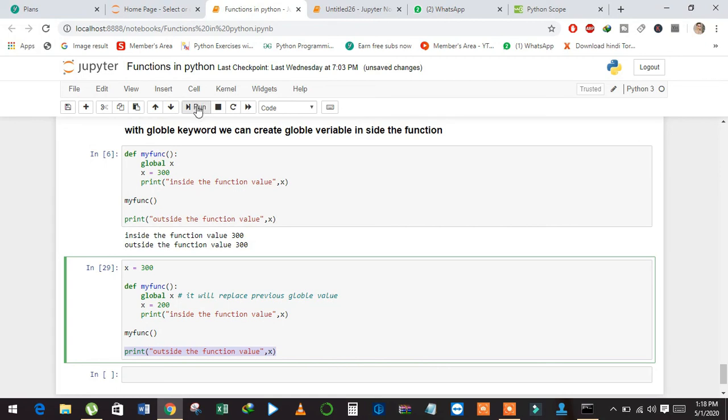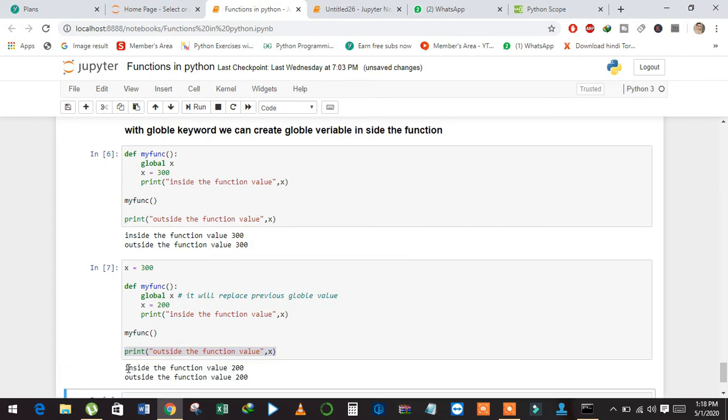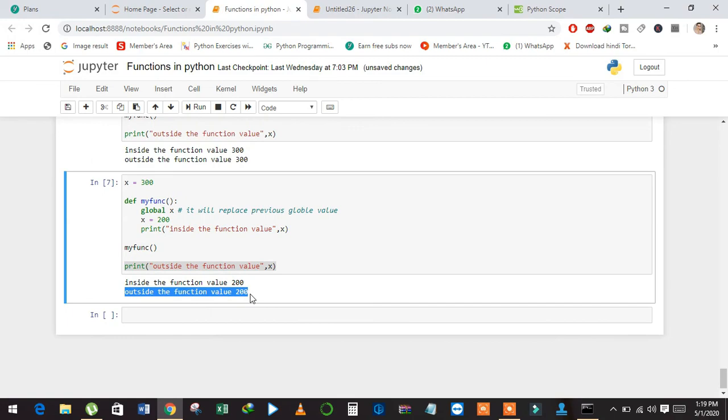And see here what happened: it printed 200 inside the function and also outside the function, because the value of the global variable has been changed.